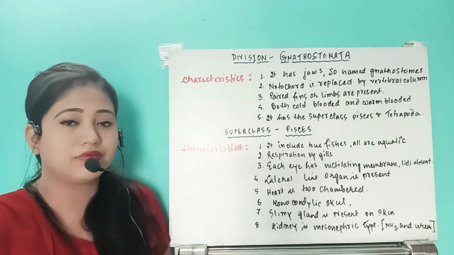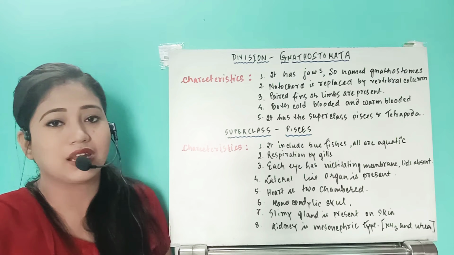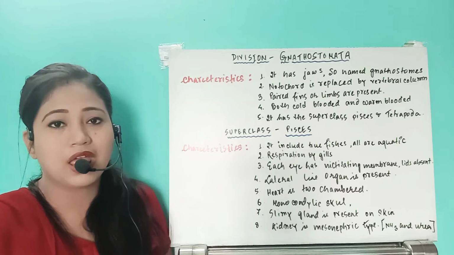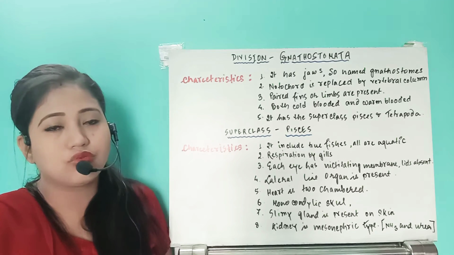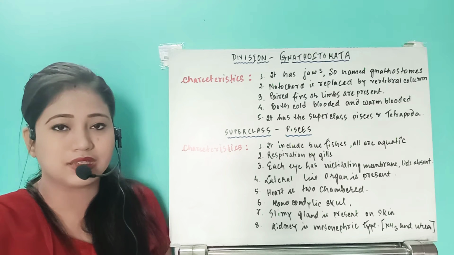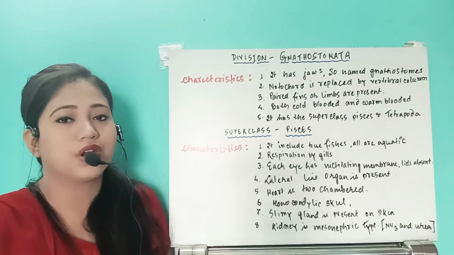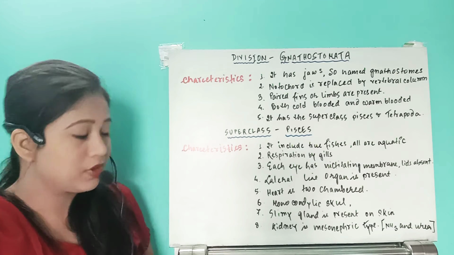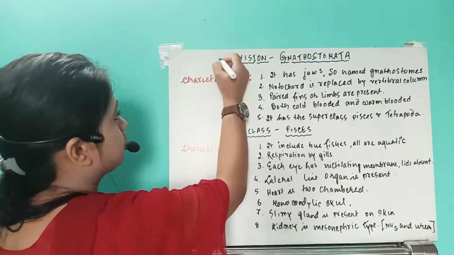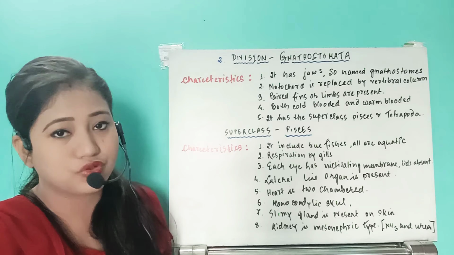Under that subphylum Vertebrata, we have seen two divisions. One was Agnatha and another was the Gnathostomata. Under the Agnatha, we have studied two organisms, hagfish and Myxine, that come under the cyclostomata. Now in this video, we are going to start the next division, that is the second division, the division Gnathostomata, right? So what is the meaning of gnathostomata?